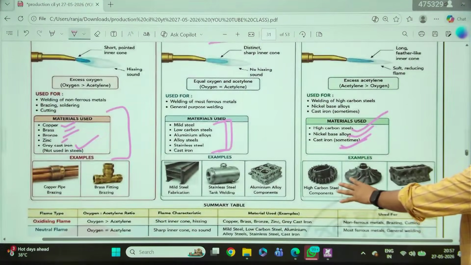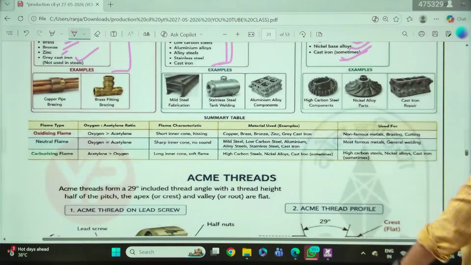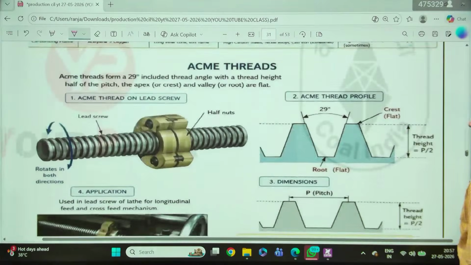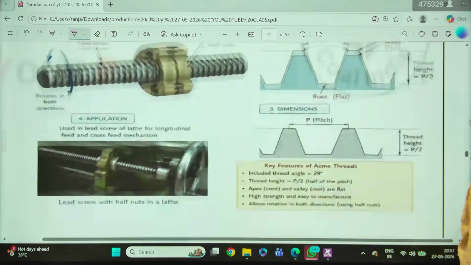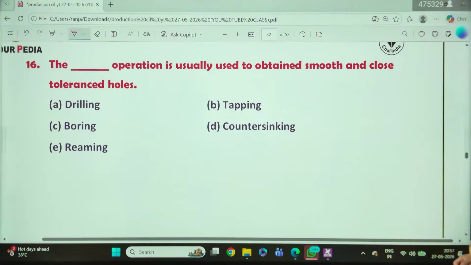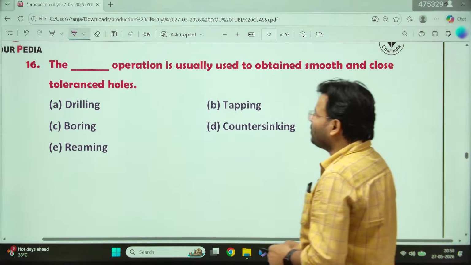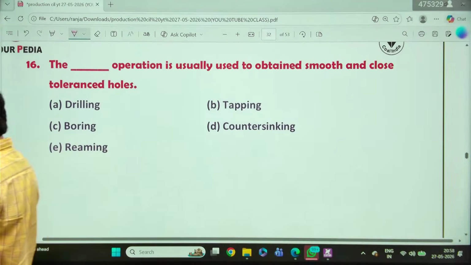That is a good thing. And yes, I will share that PDF with you. Everything is written here. Acme thread यहीं पे दे दिया उन्होंने. Come to the next question. The operation usually obtained on a smooth and close tolerance hole: drilling, tapping, boring, countersinking, or reaming? What will be the answer of that? Question number 16 on your screen.